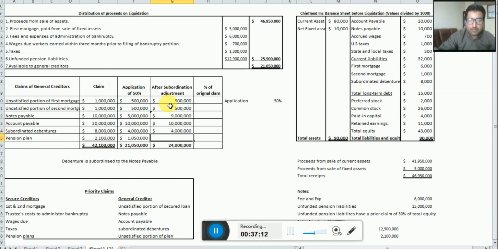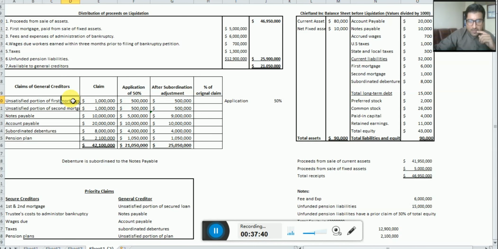Okay, you got it. In the last column we have percentage of original claim. Dear students, you should compute how much each and every individual is receiving here, meaning how much percent of each and every creditor is satisfied. So very much easy. We have first mortgage.